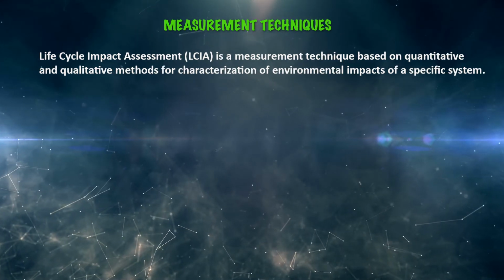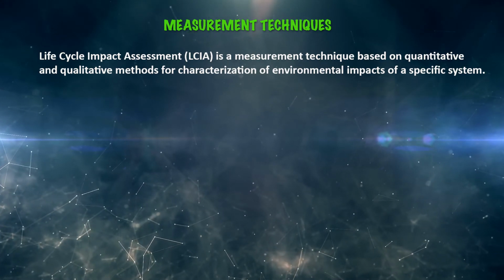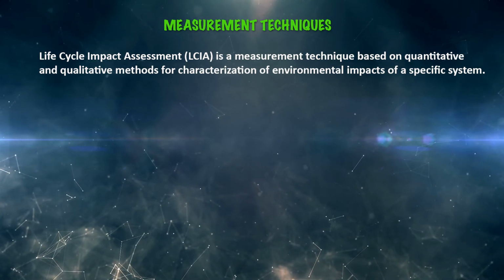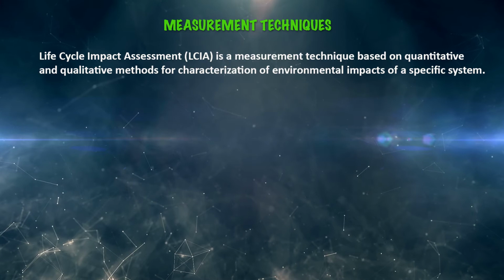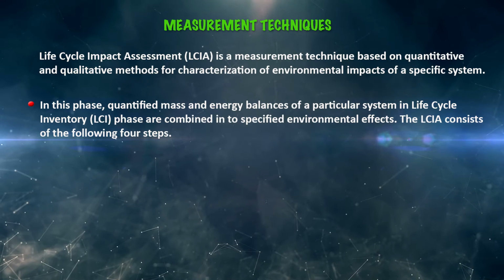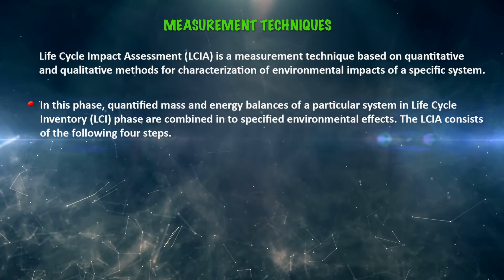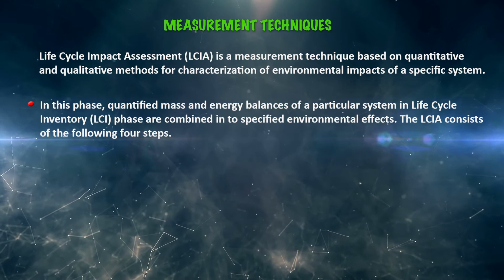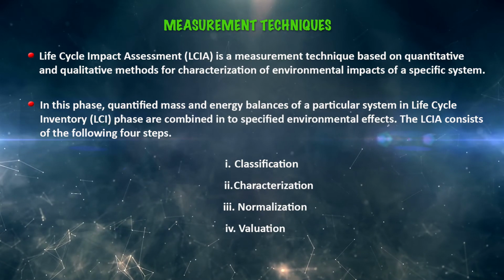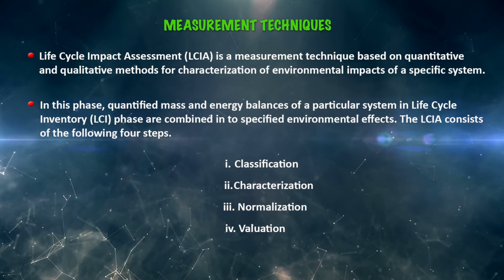The measurement techniques of life cycle impact assessment are mainly based on quantitative and qualitative methods for the characterization of environmental impacts of a specific system. In this phase, the quantified mass and energy balances of a particular system from the life cycle inventory phase are combined into the specified environmental effects. It consists of the classification step, characterization step, normalization and valuation. These four steps are mainly involved in the measurement of life cycle assessment.